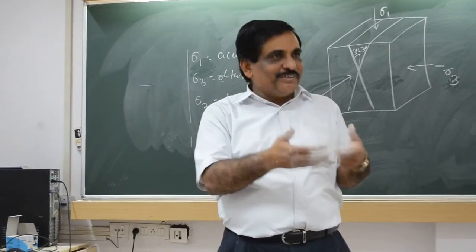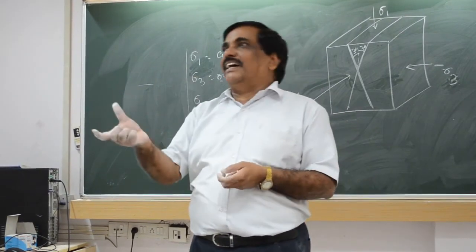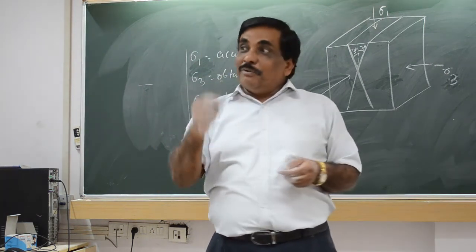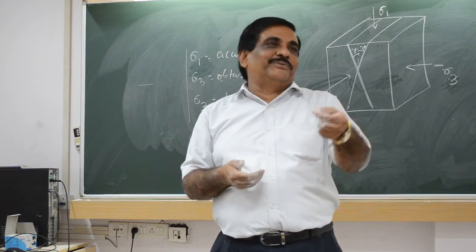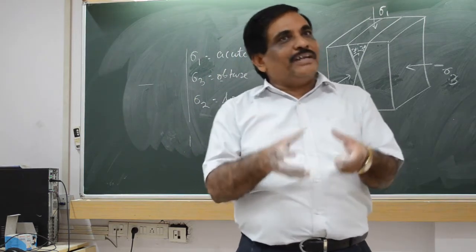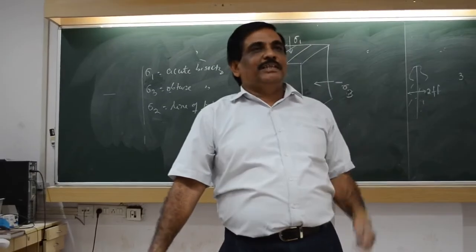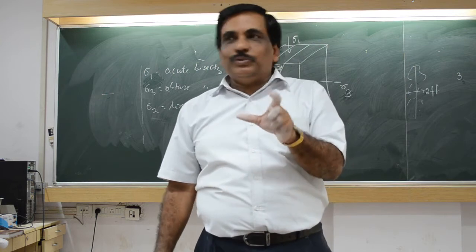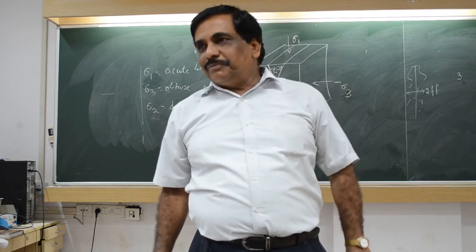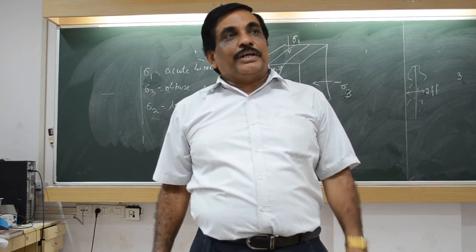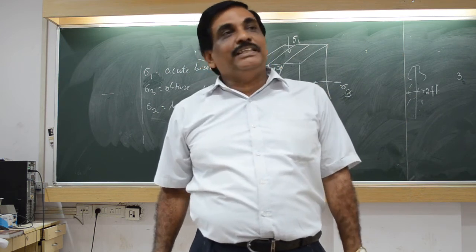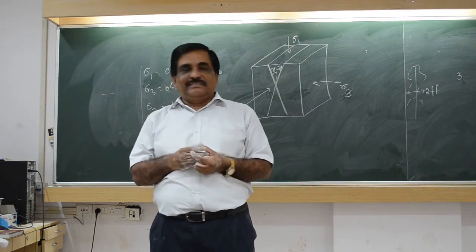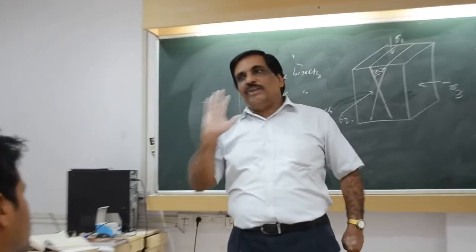There are ways, we are going for that. So how much is the difference, you can find out. In strain, lambda 1 by lambda 2, the ratio, you can find out, but there is no necessity of finding lambda 1 and lambda 2 individually. If you know the ratio, that is okay for us. Similarly, if you know the difference between two stresses, that is okay. The individual value is not necessary. If you know the difference between them, that is okay. The individual value we cannot find out.